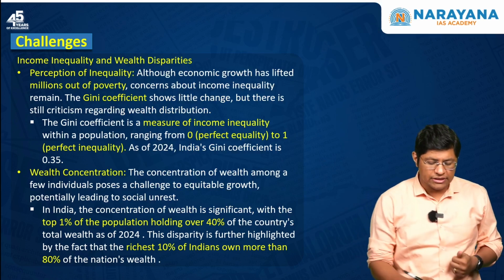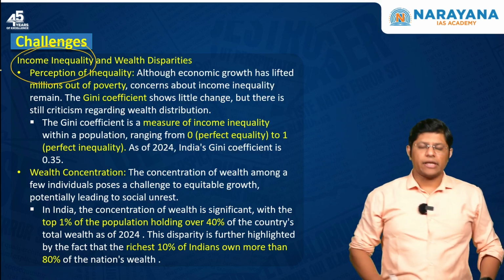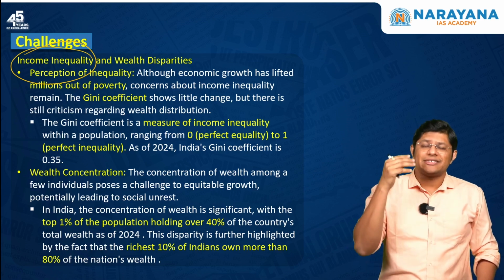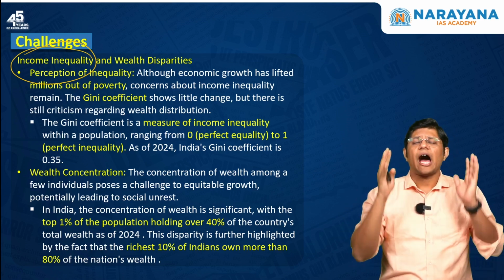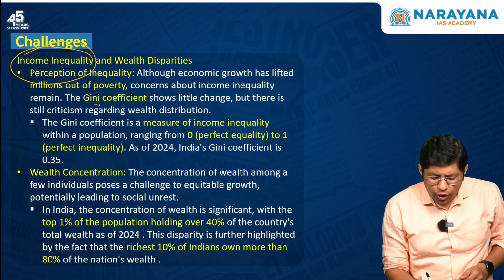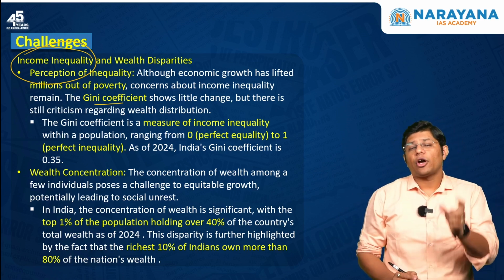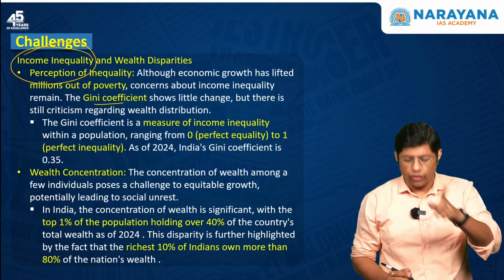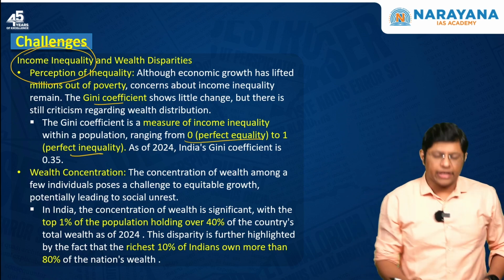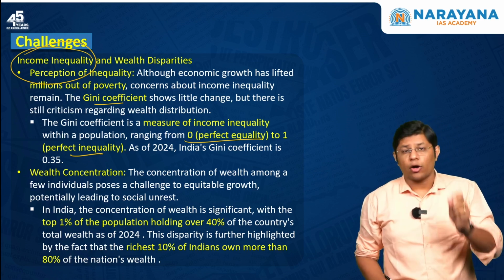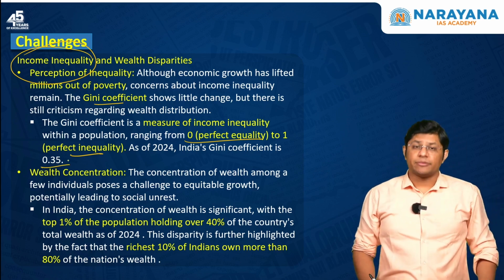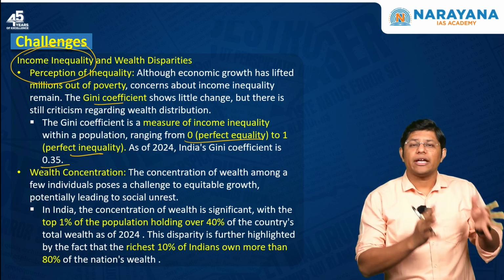The first one is the income inequality. Now, despite the economy of a country registering positive growth, there is high inequality in our country. For example, the Gini coefficient, which is a measure of income inequality. For example, 0 means perfect equality, 1 means perfect inequality. India's figure stands at 0.35, which means there is stark inequality in our country.